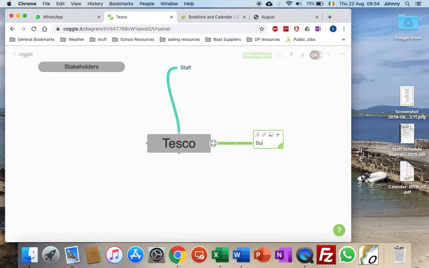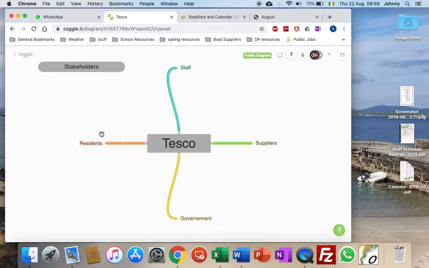The suppliers, and they have an interest. They want to make sure that they get paid and stuff like that. So the government, this is a large organization, so the government has an interest in how all organizations are run for the benefit of the economy. And maybe you might have, let's say, local residents near where they live, etc. We could continue and have more than this, but let's just start with these four.